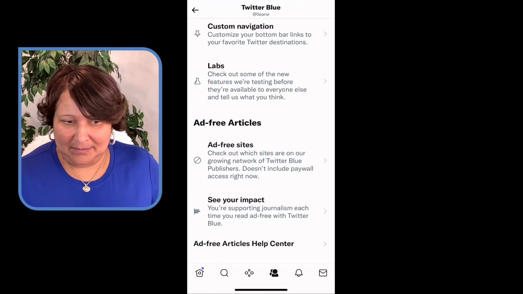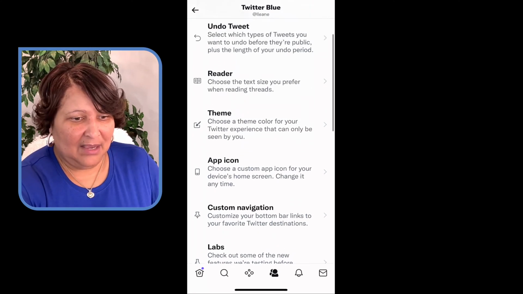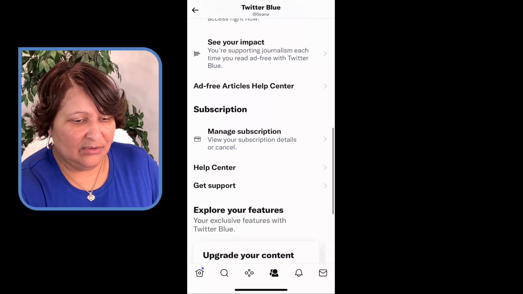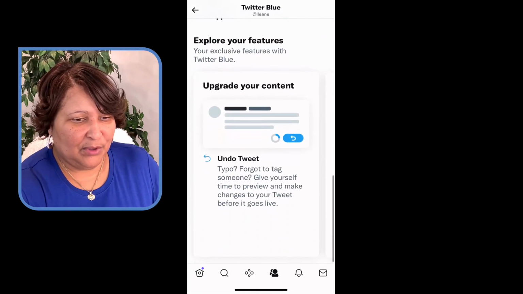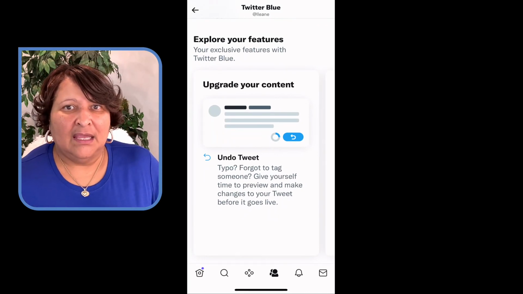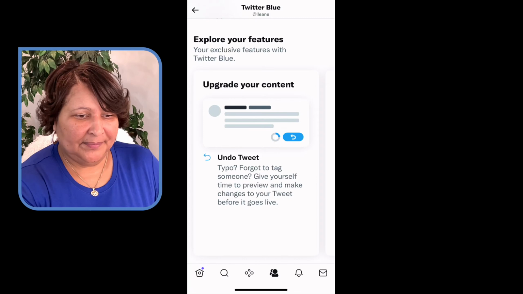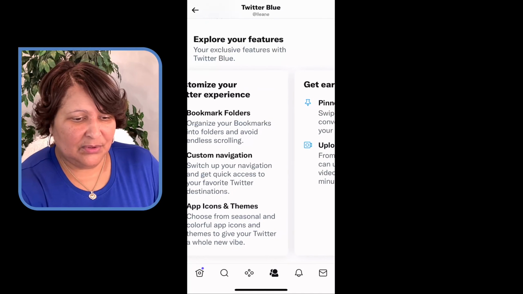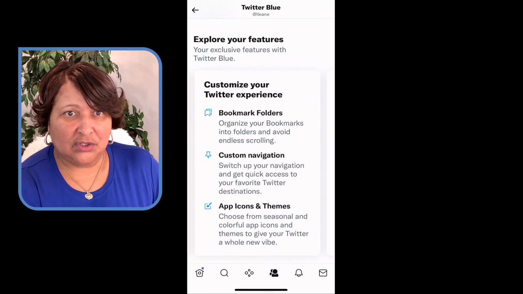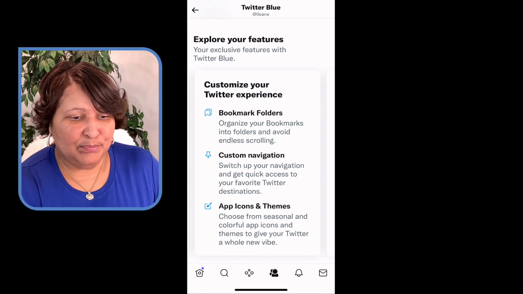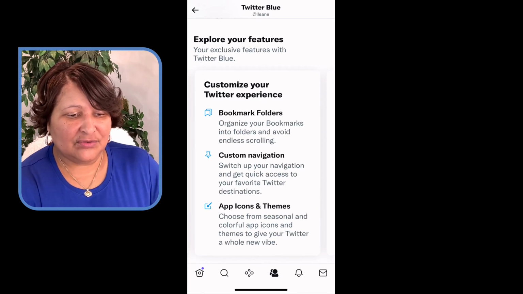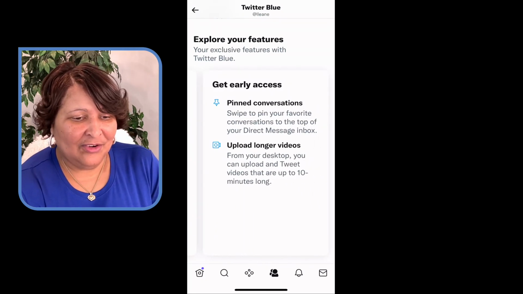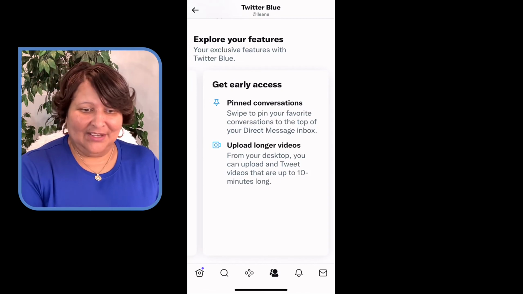And so I think the bookmarks is the next thing that I want to talk about, but I don't see it listed here. But I'm just going to tell you about the bookmarks. Oh, but here you go. Explore new features, get news without the noise, customize your Twitter experience. See, it says bookmark folders. Organize your bookmarks into folders and avoid endless scrolling. Really, really cool. Okay, and so, yep, we talked about everything else there.